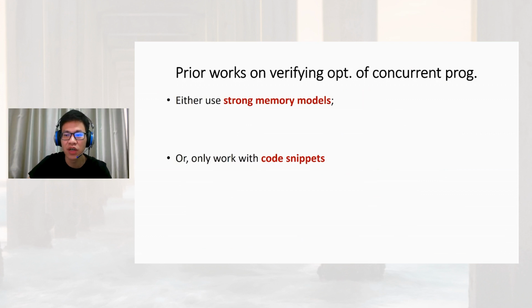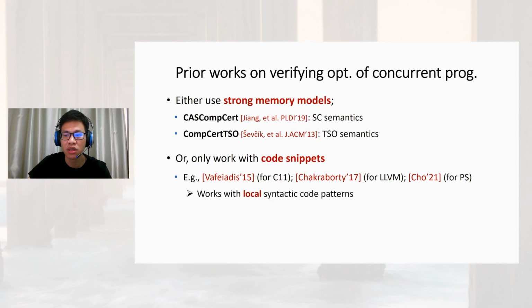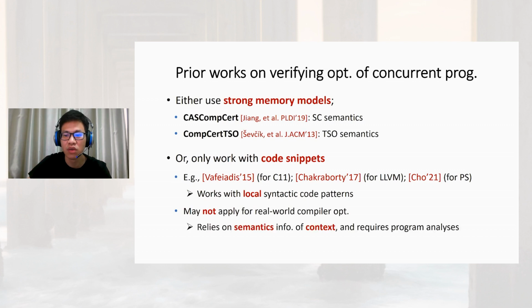Prior works on verifying optimizations for concurrent programs either use strong memory models such as SC and TSO semantics, or only work with code snippets. However, optimizations on code snippets just work with local syntactic code patterns, and may not apply for real-world optimization algorithms, which rely on semantic information of contexts and require various program analyses.